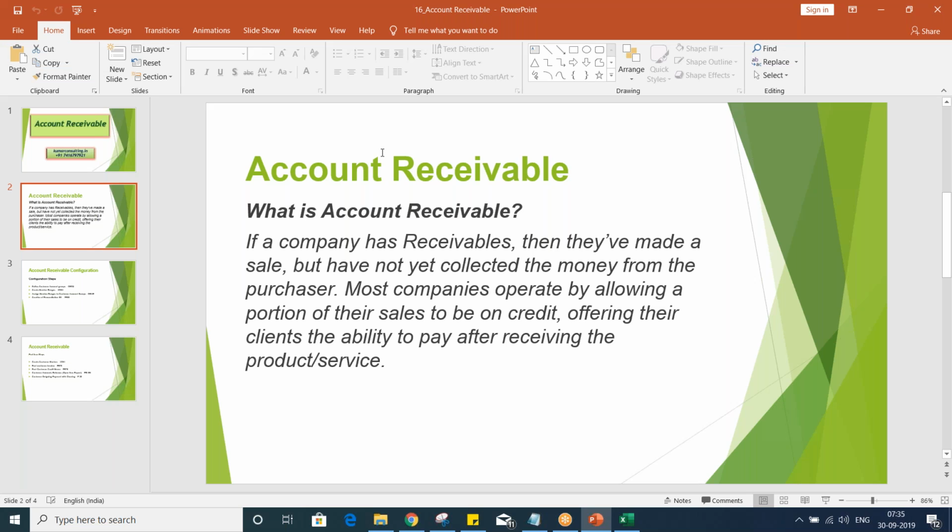Account receivable means all the transactions which are related to the customers are going to be taken care of here. Now look at this definition, guys. If a company has receivables, then they have made a sale but have not collected the money from the purchaser. Most companies operate by allowing a portion of their sales to be on credit, offering their clients the ability to pay after receiving the product or services.